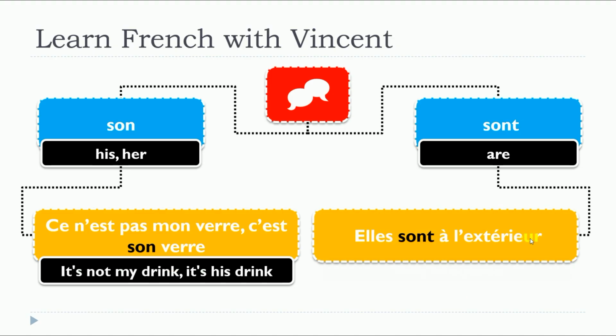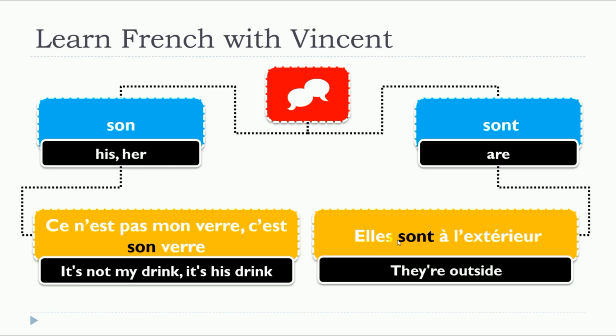Elles sont à l'extérieur. In that situation, as you can see, it's the verb to be, être, that is conjugated in the third person of the plural, elles. Elles sont. Elles sont à l'extérieur. Ce n'est pas mon verre, c'est son verre. Elles sont à l'extérieur.